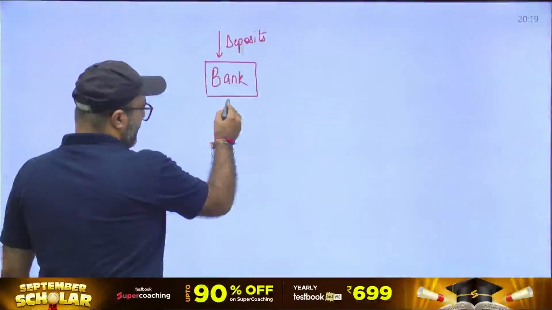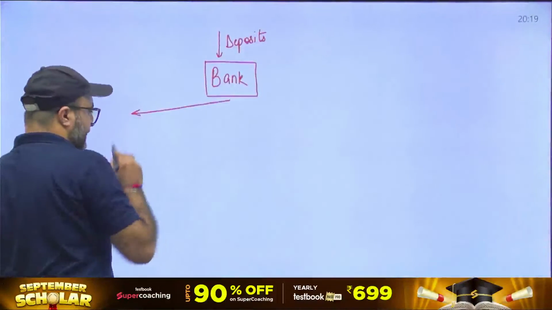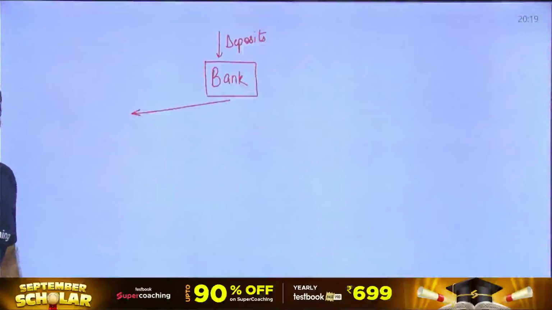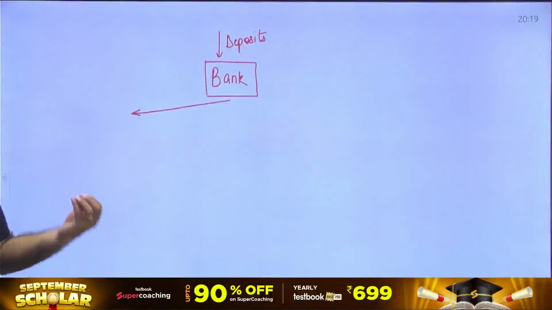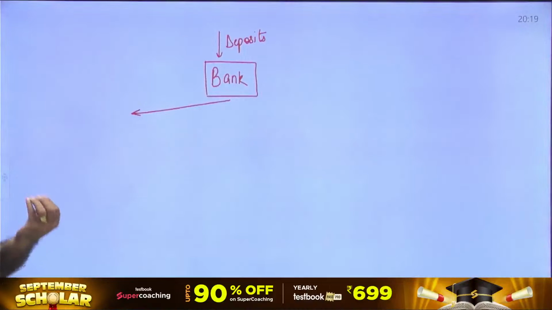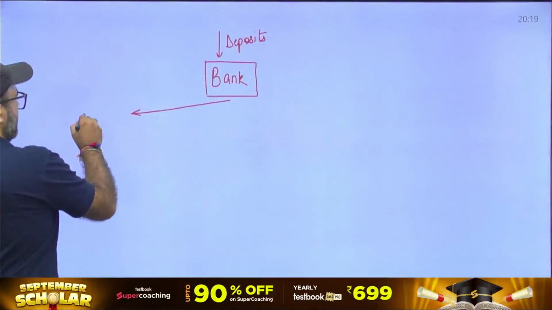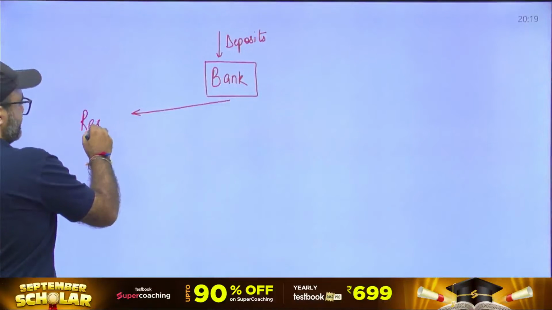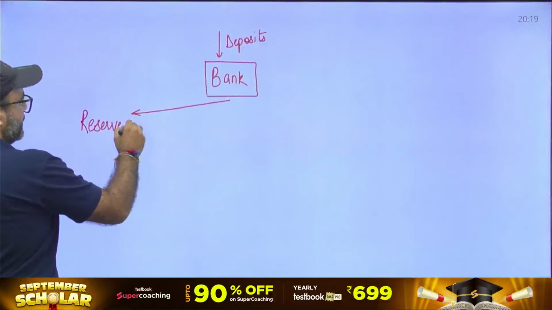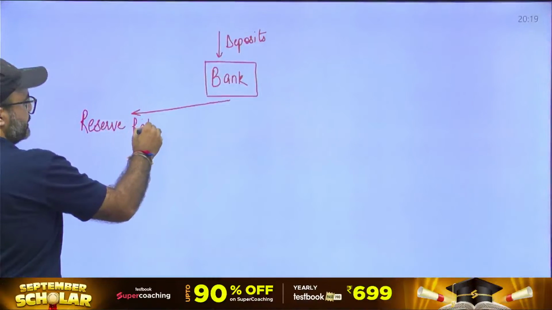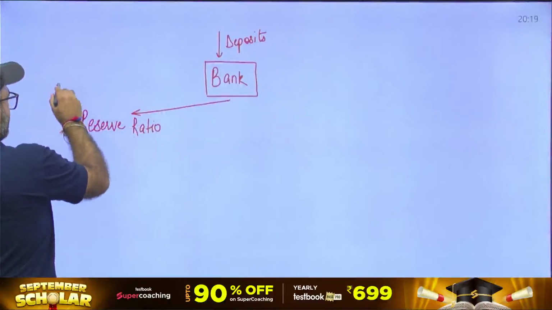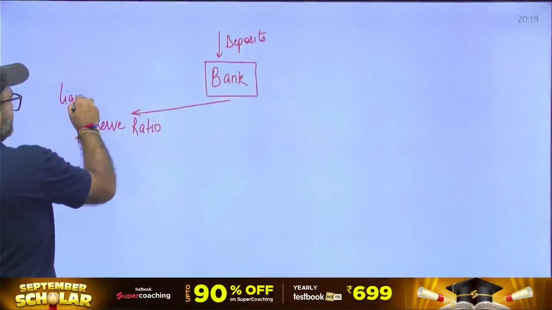But before the bank lends the amount, there is a condition which is set by RBI that bank should maintain a certain amount of deposit in the form of reserve, and that is basically known as reserve ratio, or I can even say the liquidity reserve ratio.